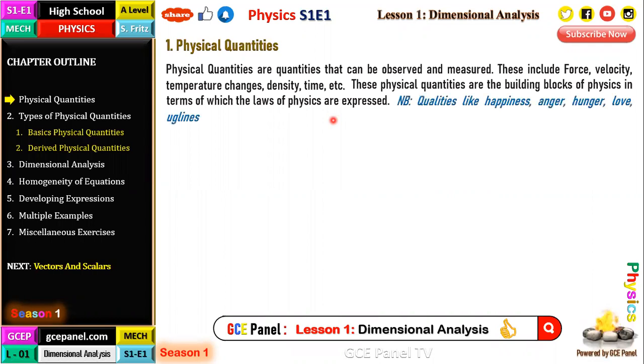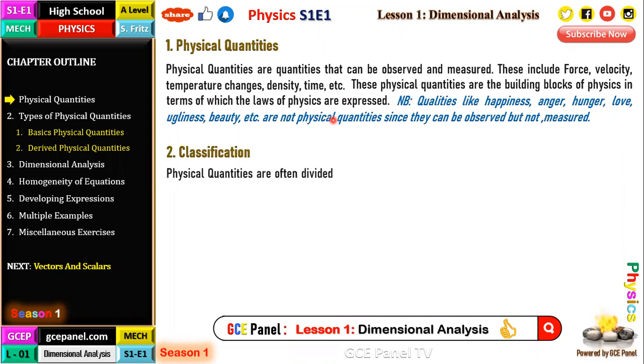Now, there is something you must note. Qualities like happiness, anger, hunger, love, ugliness, beauty, and so on are not physical quantities, since they can be observed but not measured. For example, you can see that somebody is really hungry or angry, but you can't measure the amount of anger or hunger. You can see that the lady is beautiful, but you cannot measure the quantity of beauty.